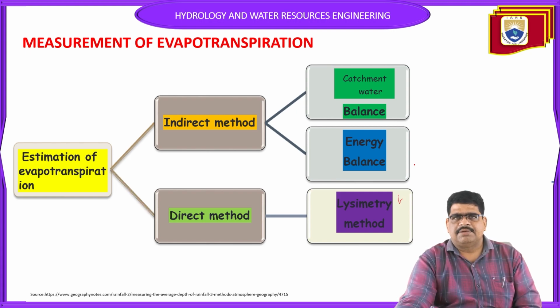These are the types of measurement of evapotranspiration. First one is the indirect method, second one is the direct method.